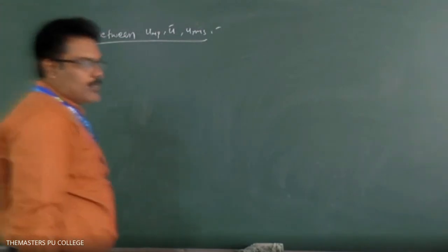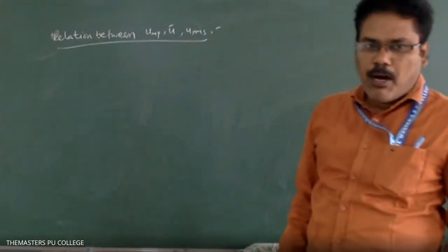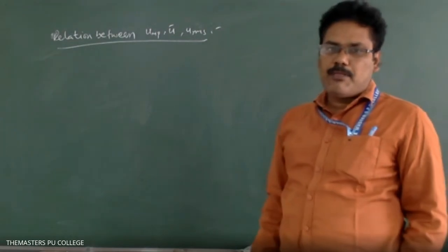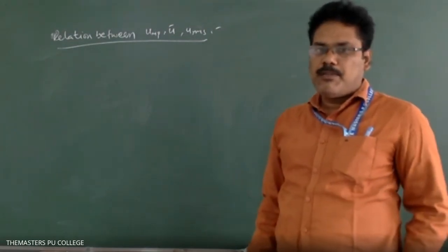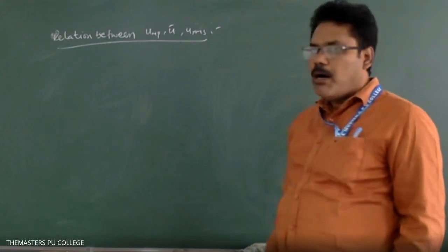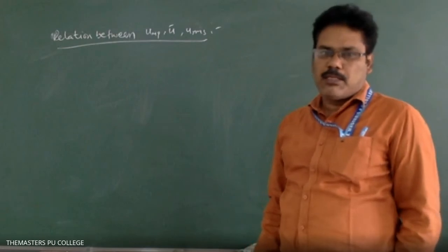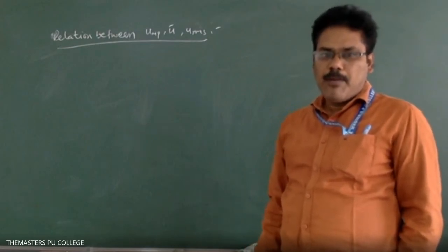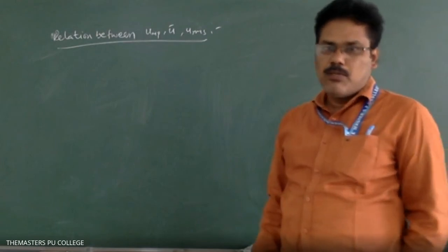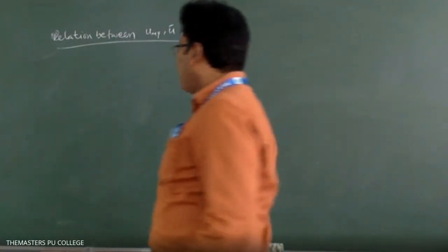Sometimes in the mains examination, they will ask C bar, CP. Okay, C means RMS velocity. RMS velocity can be represented with capital C also. So C bar, CP: CP means most probable velocity, C bar means average velocity, C means RMS velocity. Like that also they will ask, so don't get confused.